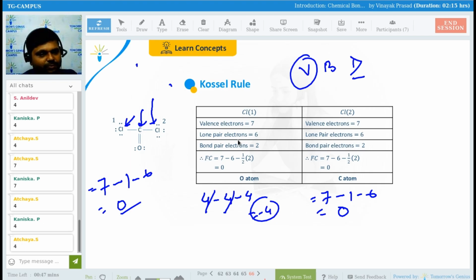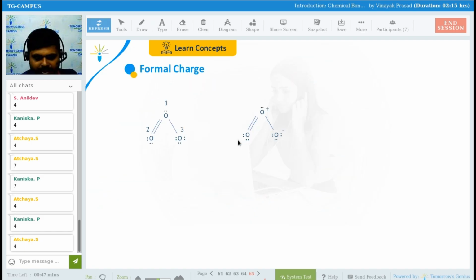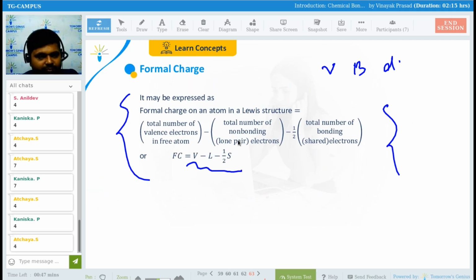Yes or no? Is everyone comfortable or not? Please tell me. Guys, when you were seeing the formula, it was quite difficult for you. Oh my God, what is this formula?